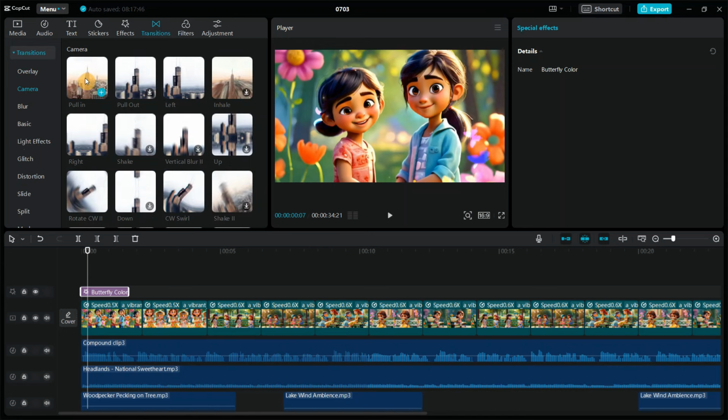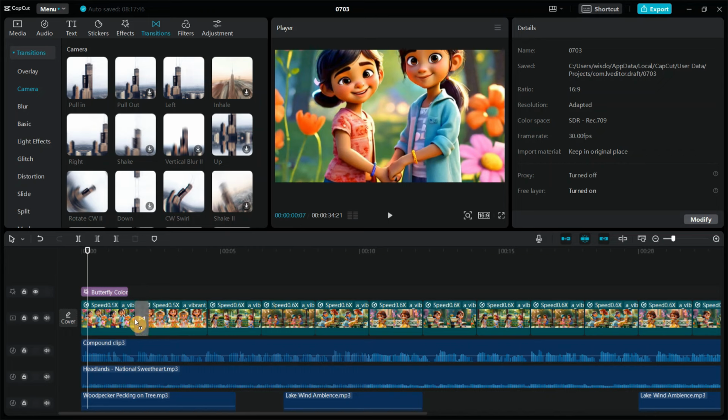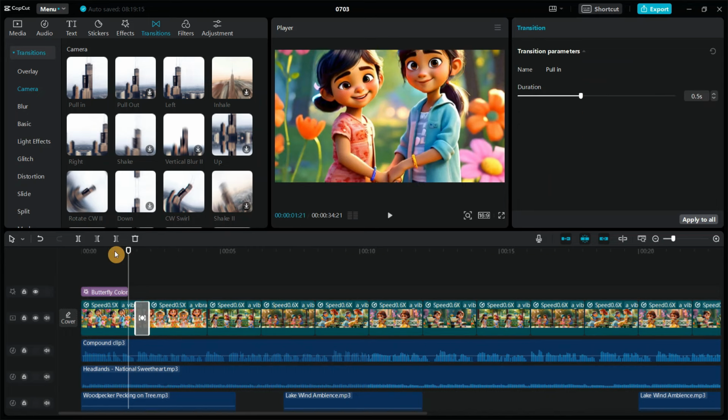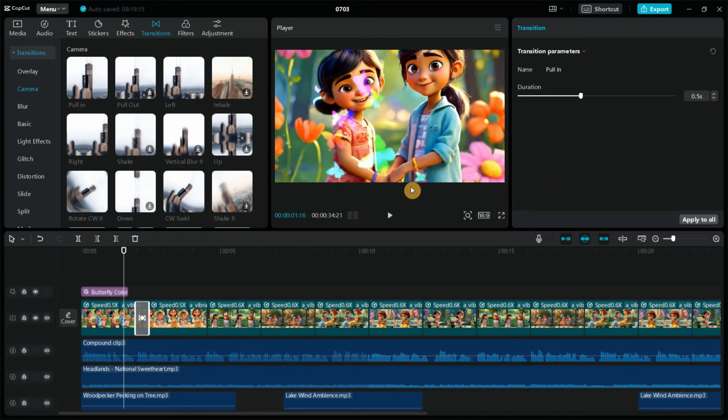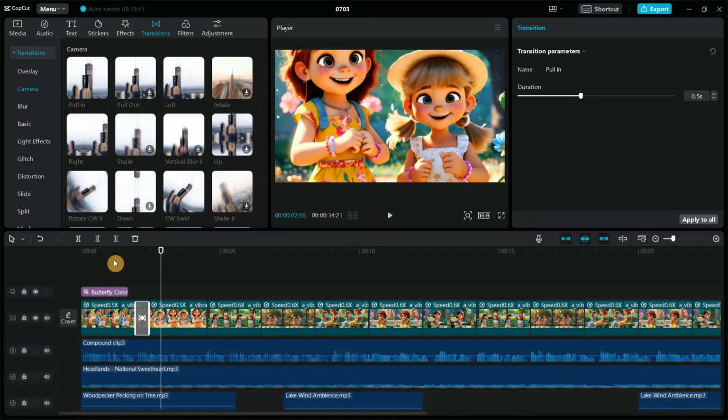So you can see this one. Let's see how it looks. Let me put it right here. Let me play it. Did you notice the effect of the transition? All right, I think I like this one. So you can just go through these transitions and select the one that suits your video.